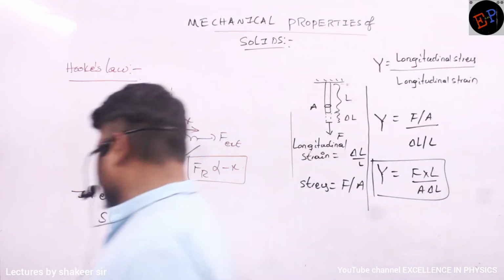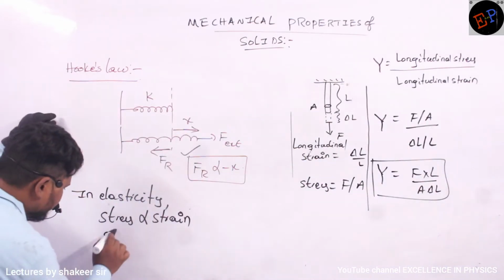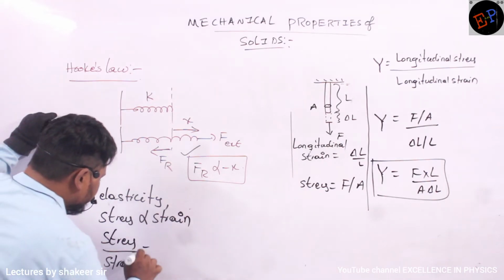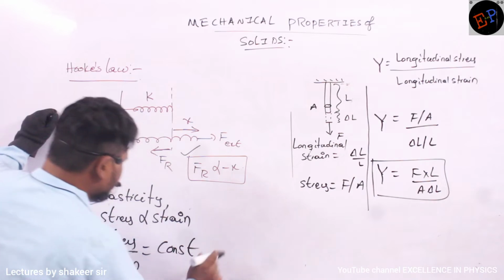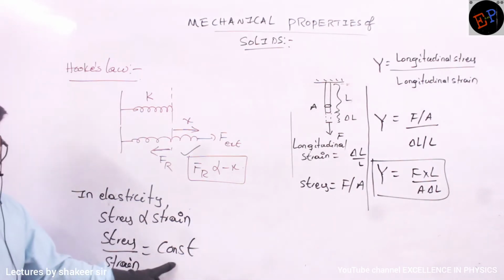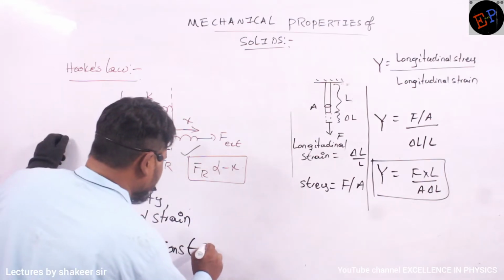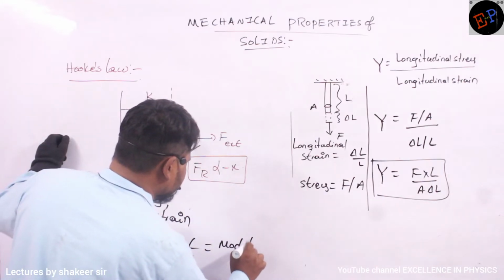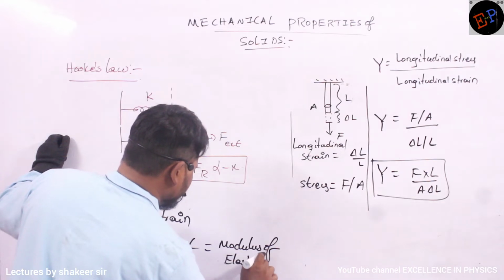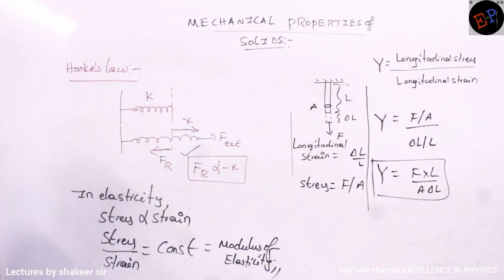And this stress divided by strain ratio is a constant. If stress is directly proportional to strain, stress by strain should be constant. And that constant is nothing but modulus of elasticity.